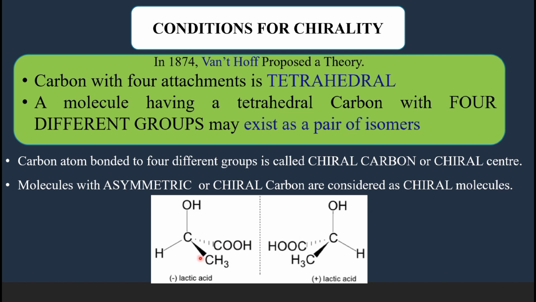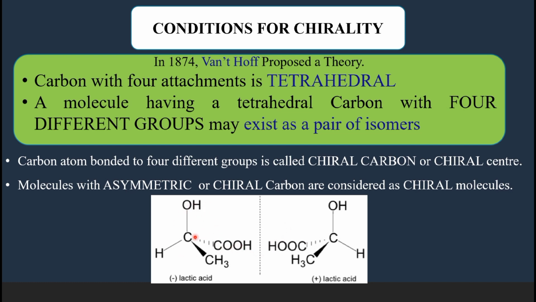So we have given the 2 enantiomers of lactic acid here. So here in lactic acid, a carbon is connected to 4 different groups, and these 2 are the mirror images and these are enantiomers. And these enantiomers are chiral.